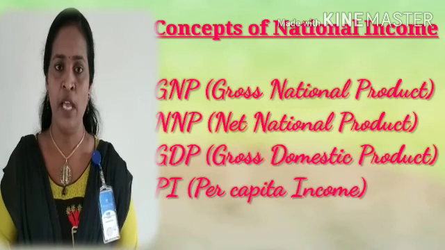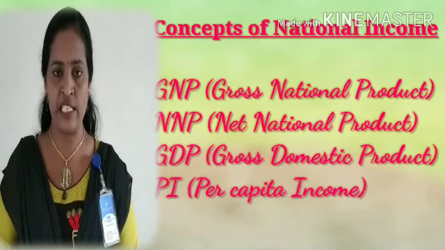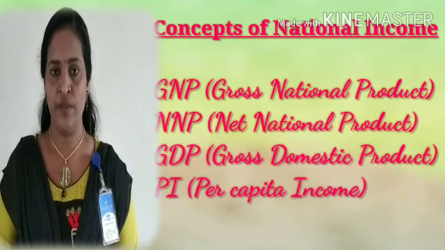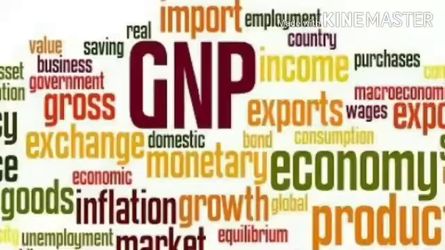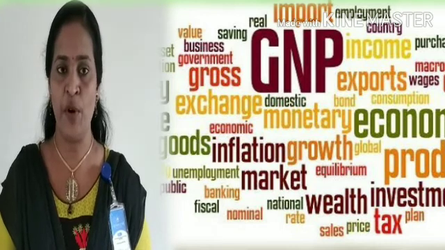These are some important concepts related to the calculation of national income. Let's see one by one. First, GNP, Gross National Product.